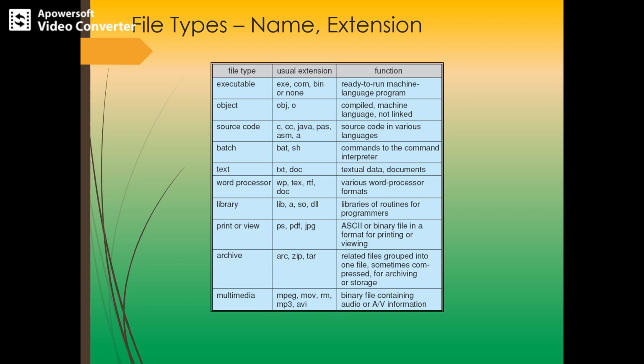The source code may be in high level languages like C or Java. The extension will be .c or .cc or .java, or .asm for assembly language. It is the source code which we can understand. The batch kind of files are the commands to the command interpreter. And text files will be in .txt or .doc. So this will be textual data or data commands.